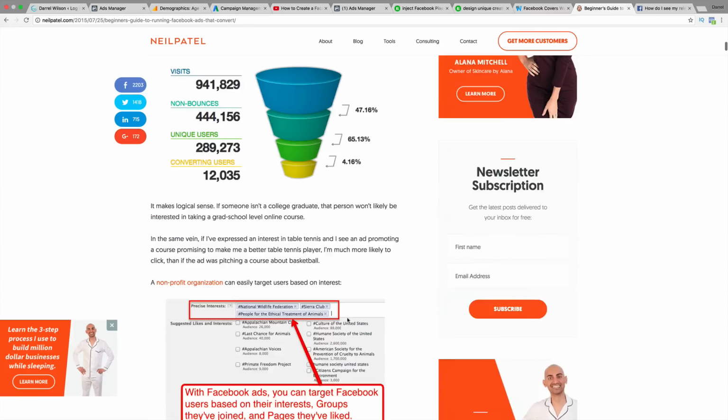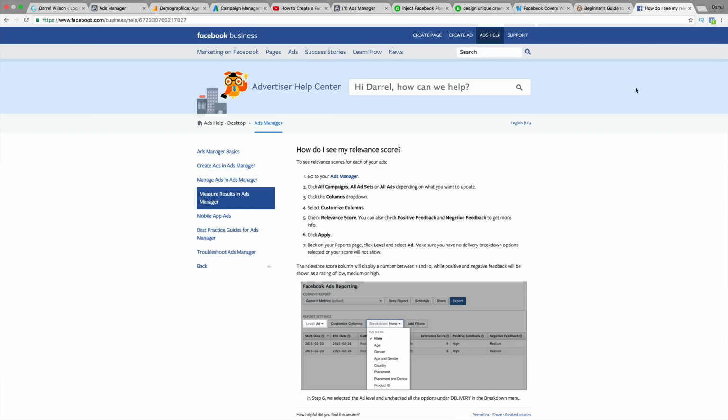Another thing that I want to introduce you guys to is your relevance score. We talked about the relevance score earlier, and I bet you're wondering, how do I find that? Well, it's under your Facebook business. The relevance score is very important, guys, because the higher the relevance score, the better. Just like AdWords, the higher the relevance score is, the cheaper your cost per click will be. Facebook works relatively the same way.